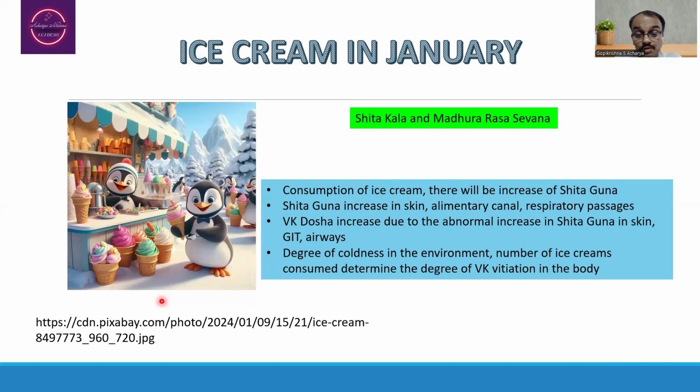And the number of ice creams matters too. One ice cream or 3 ice creams will have different types of Vata as well as Kapha Dosha Prakopa. Fewer ice creams mean less Vata Kapha Prakopa, more ice creams mean more Vata Kapha Prakopa.